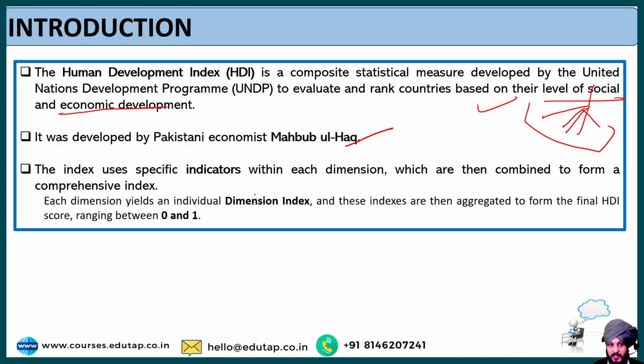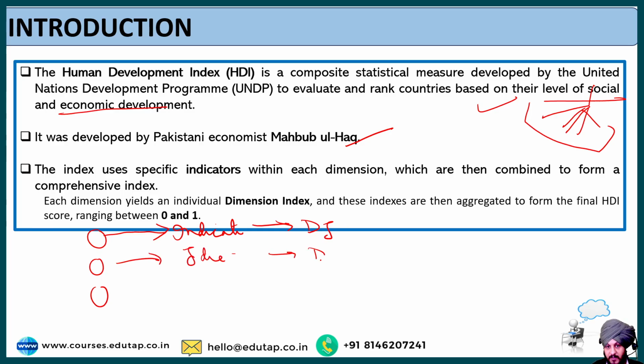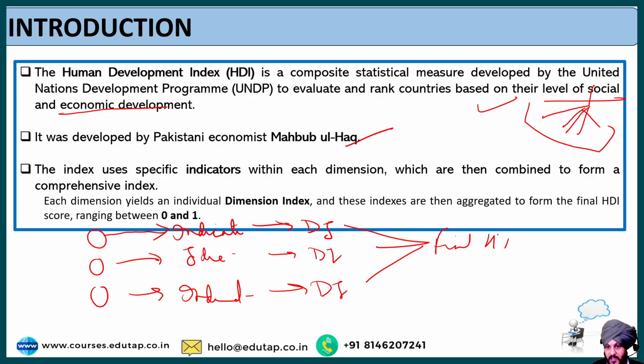Now how does it work? Let me tell you. Basically there are three dimensions that are taken as a part of the Human Development Index. Through these dimensions, we have different kinds of indicators. We also use the dimension index, which is calculated based on these indicators only, and we do this for all three categories: for category 1, category 2 and category 3. Based on the indicators we calculate the dimension index for each of them, and based on that we calculate the final Human Development Index.